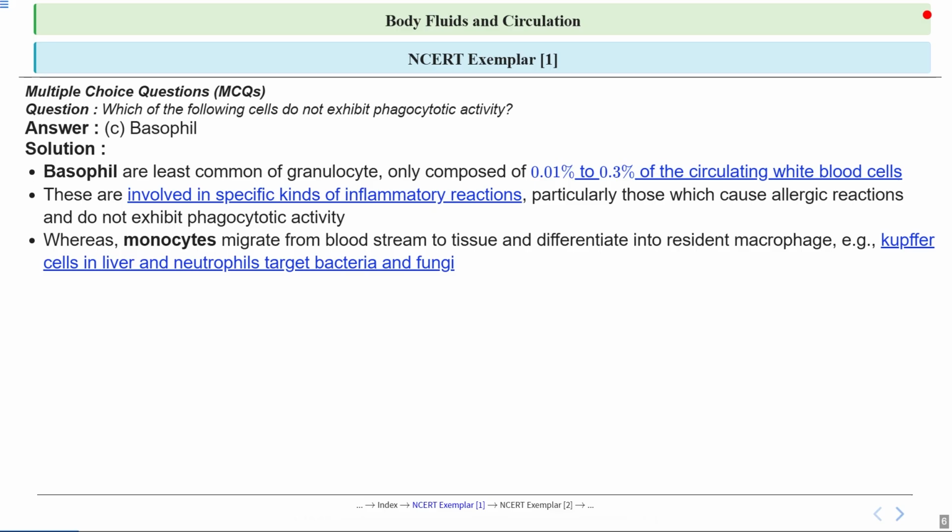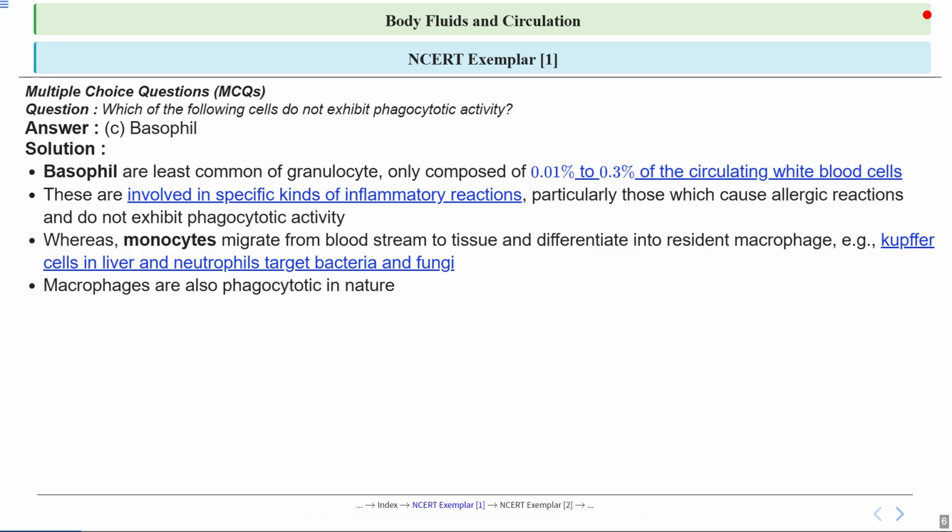But in contrast, if we talk about monocytes, they are like the body's patrol officers. So they leave the bloodstream, enter tissues and become macrophages, specialized cells that eat up invaders. For example, in the liver, these become Kupffer cells. Neutrophils also act as the body's first responders, targeting bacteria and fungi.